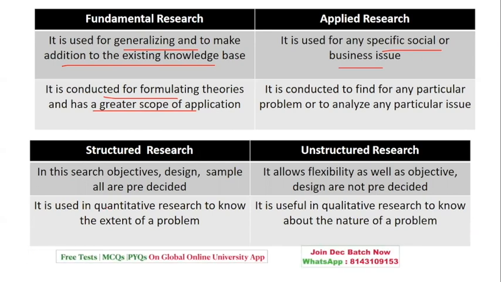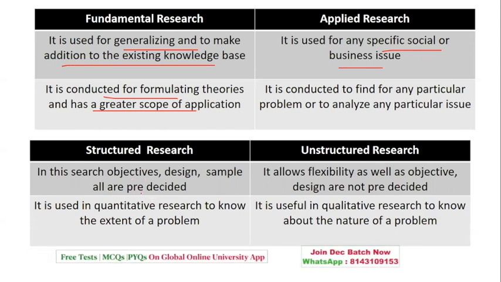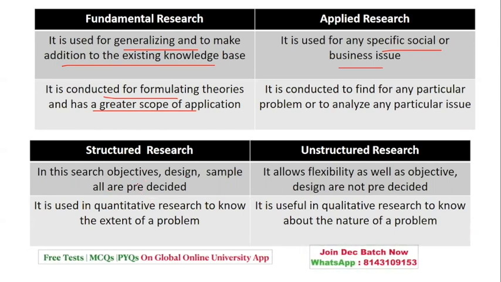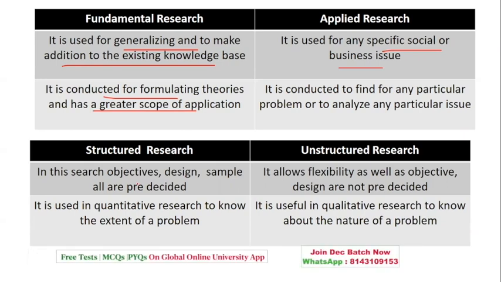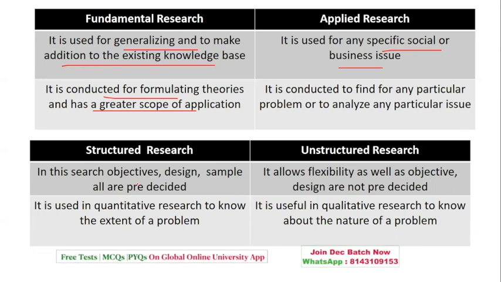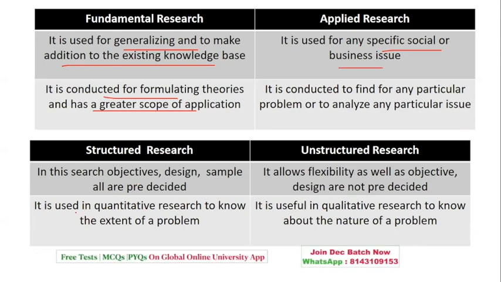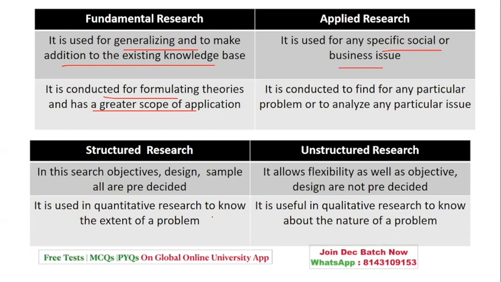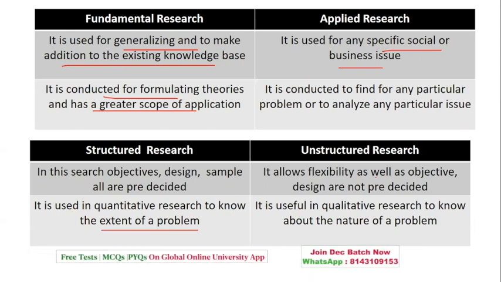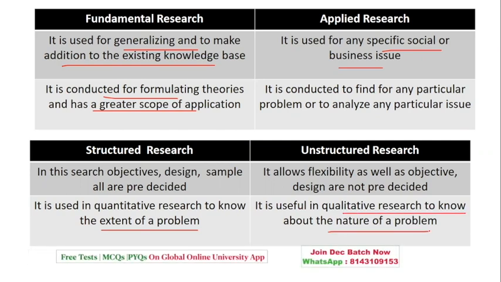Coming to structured research, which is highly structured in the form of objective, design, and sample, which is pre-decided. Unstructured talks about flexibility, which is not pre-decided. Structured research is used in quantitative research to know the extent of the problem, and unstructured is in the form of qualitative research to know the nature of the problem.